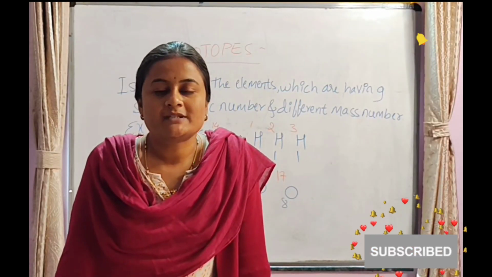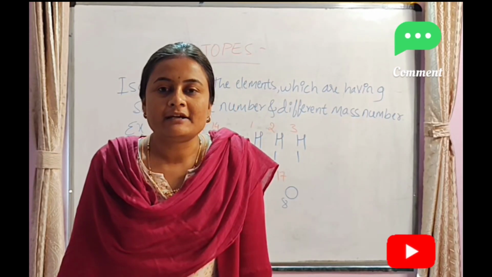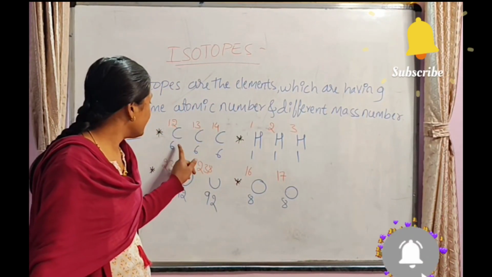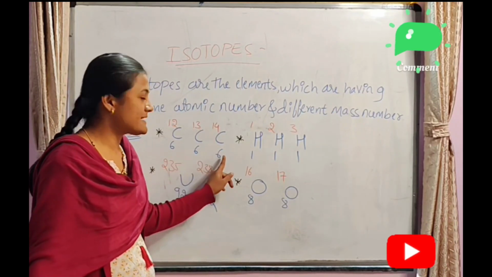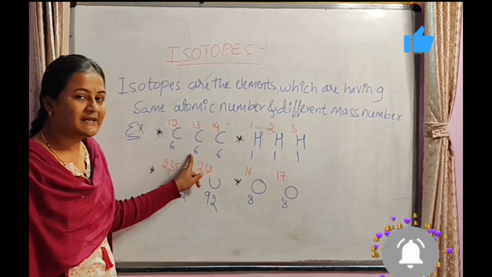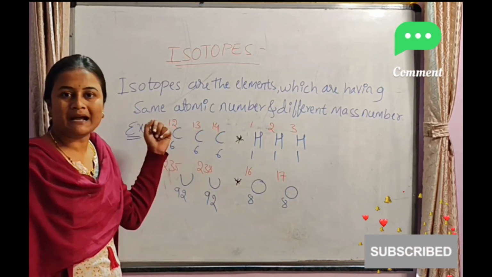Isotopes. Isotopes are the elements which have the same atomic number but different mass numbers. See here, by seeing an example, you will come to know. Carbon has the same atomic number, 6, 6, 6, but different mass numbers: carbon-12 (6, 12), carbon-13 (6, 13), carbon-14 (6, 14). These have the same atomic numbers but different mass numbers.